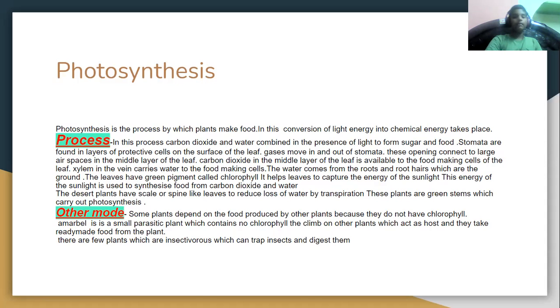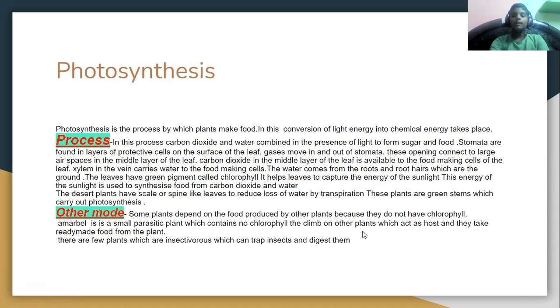Now, why can't we do it? Most of you might not know, but this is due to the structure. We do not have a structure known as chloroplast, so we cannot do photosynthesis.